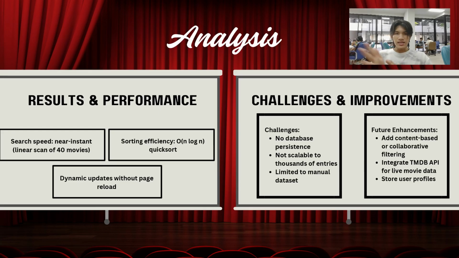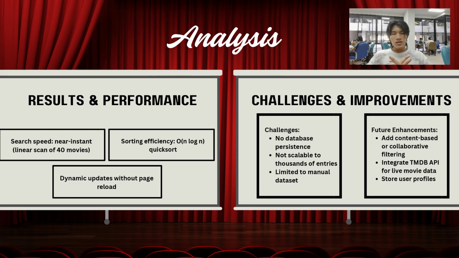Last but not least, the architecture and algorithms work smoothly, giving instant feedback to user actions. Quick sort gives efficient sorting, linear search is fast for small datasets, and stack operations are simple and effective. The UI responds dynamically without reloading the page.